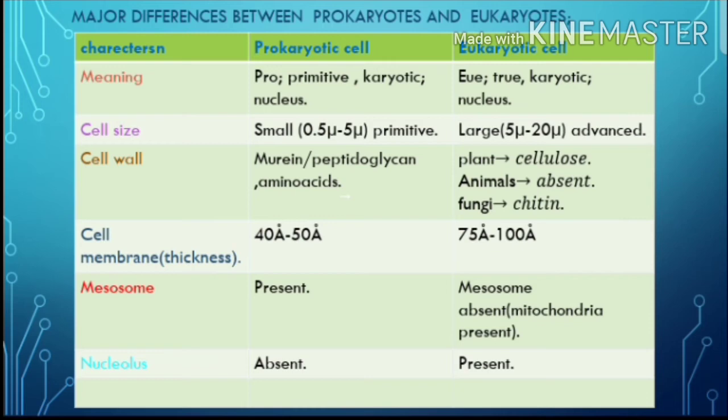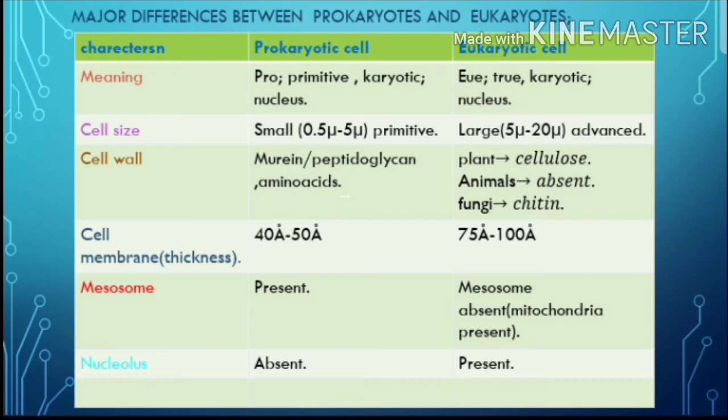Mesosomes. Mesosomes are the energy providing structures which are present only in the prokaryotic cell, while they are absent in the eukaryotic cell. Instead of mesosomes, in eukaryotic cells mitochondria are present, which act as the powerhouse of the cell, or energy providing system.